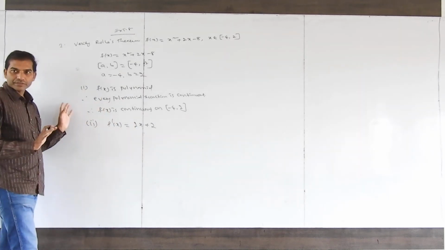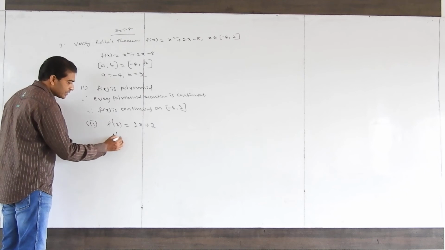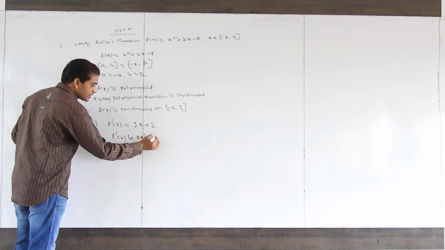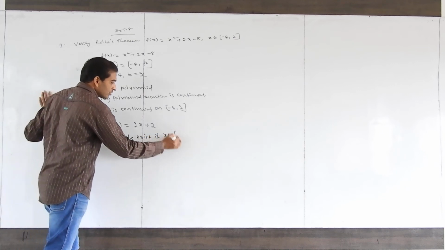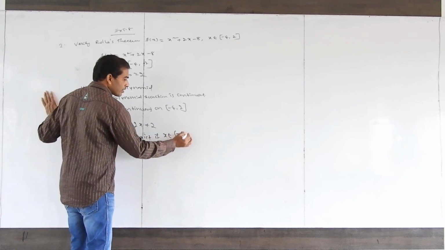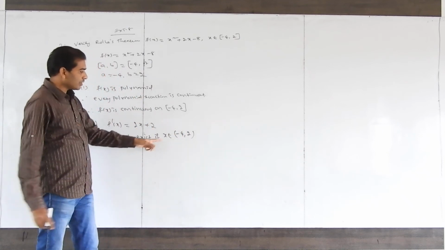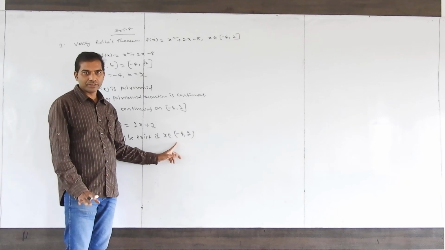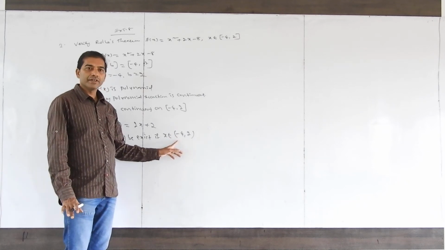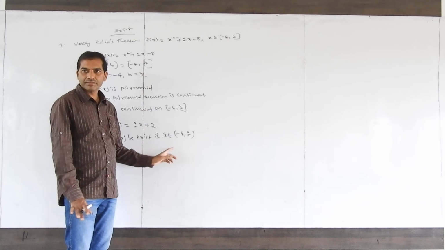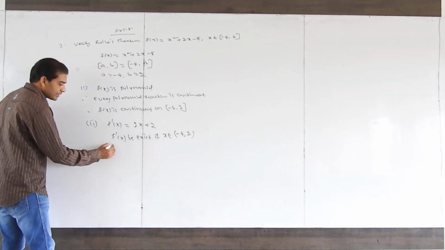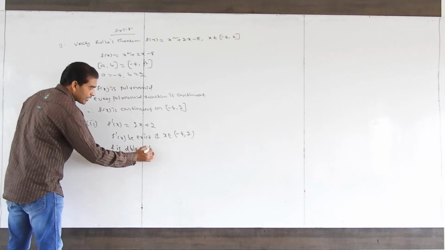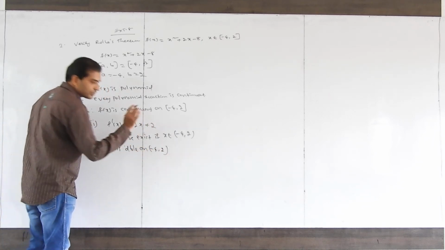So f dash exists if x belongs to the open interval minus 4 comma 2. Once again I am telling you, don't write closed here. If you write closed, it is a wrong answer, because f is not differentiable at the end points. f is differentiable on the open interval minus 4 comma 2.